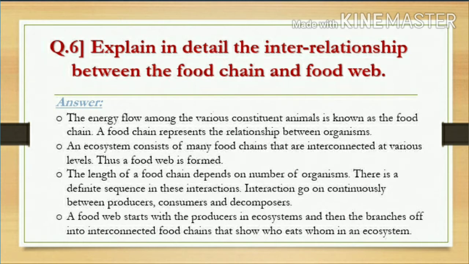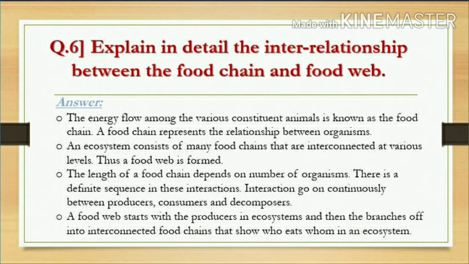The energy flow among the various constituent animals is known as a food chain. We know that a food chain represents the relationship between the organisms. Now what is a food web? An ecosystem consists of many food chains that are interconnected at various levels. Thus, a food web is formed. So in the first 2 points, we have cleared what is a food chain and a food web.